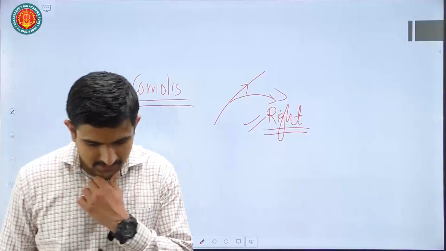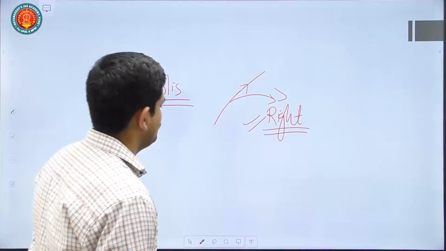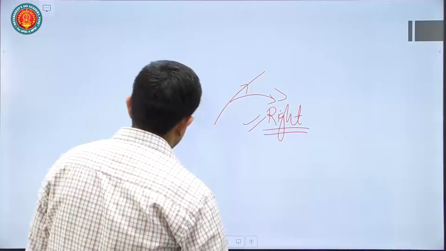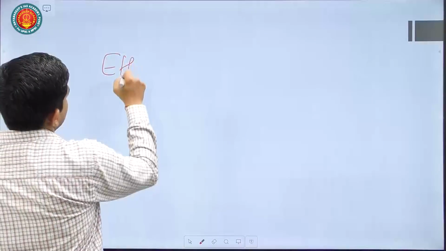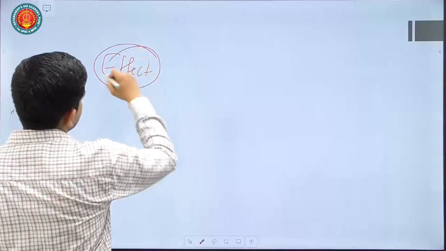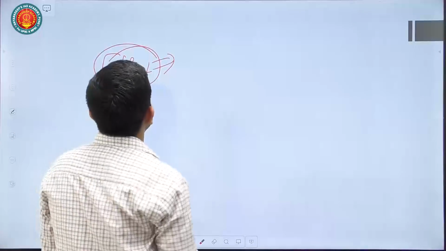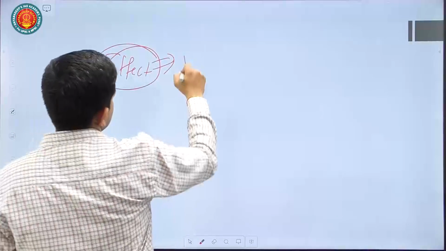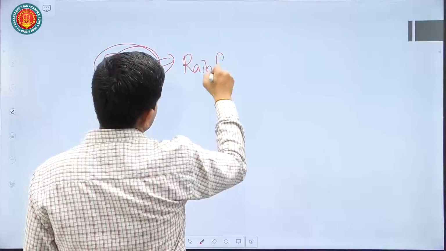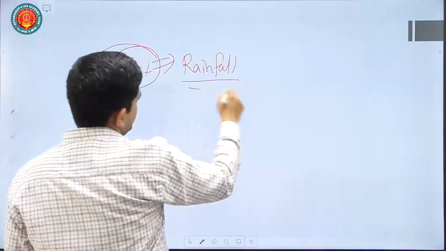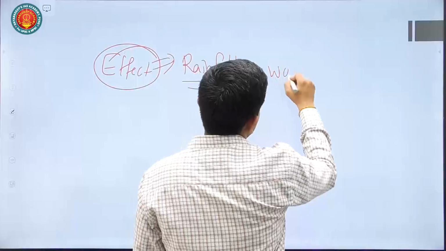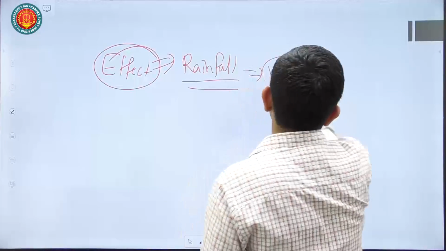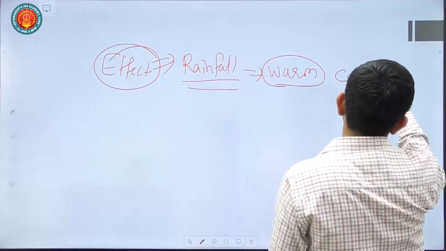Then lastly, what are the effects of this thing that they have asked? Another part that they have asked is effect of these oceanic currents. So you can mention there are various effects, there are positives, negatives. For example, oceanic currents are responsible for rainfall. So if there is a warm oceanic current, it will lead to rainfall in the area of coastal regions. Okay, coastal regions.